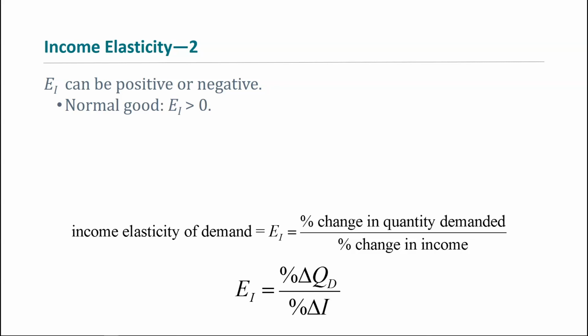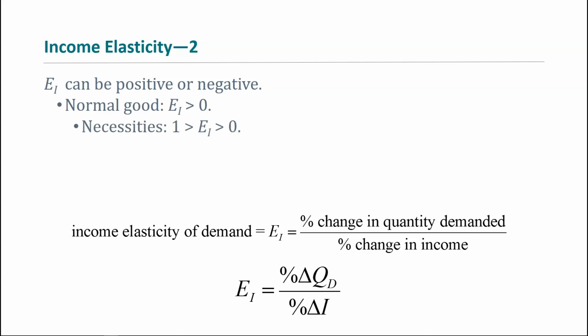So either both will be positive, both are increasing, or both will be negative, both are decreasing. Either way, the resulting fraction is going to be positive, right? So for a normal good, the income elasticity is always positive. It's greater than 0.